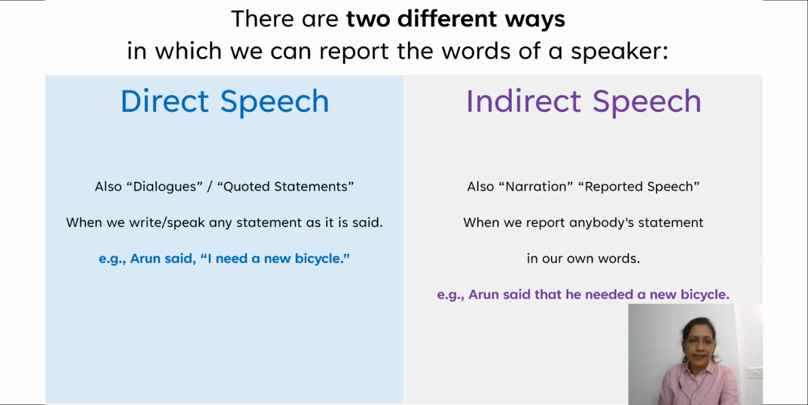Now take a look at this example. Arun said, I need a new bicycle. Is whatever Arun has said. It is the word to word things that Arun had said. So it is supposed to be direct speech. Now in this sentence, Arun said that he needed a new bicycle. Is where we are reporting Arun's words in our own words. We are not using whatever Arun had said. We have just conveyed the message that Arun said that he needed a new bicycle. We say these kind of sentences as reported speech.